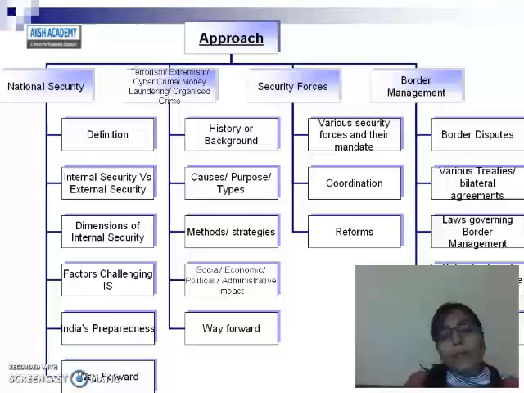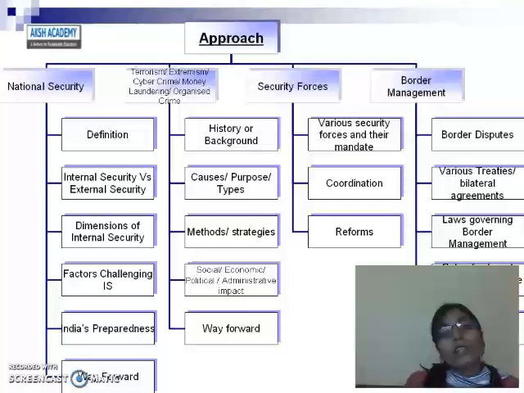After that, go for the dimensions of internal security, where you will find there are 3 dimensions. One is preparedness, another is rescue and rehabilitation, and third is long-term solutions. In preparedness, you have to study how India is prepared for fighting these threats to internal security.